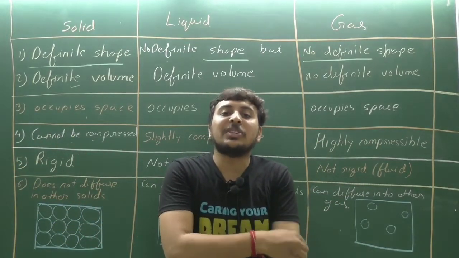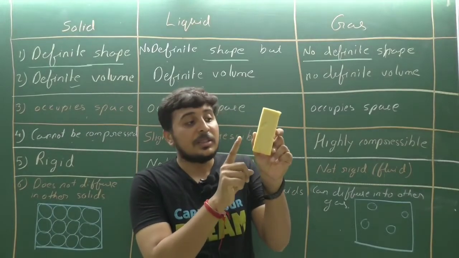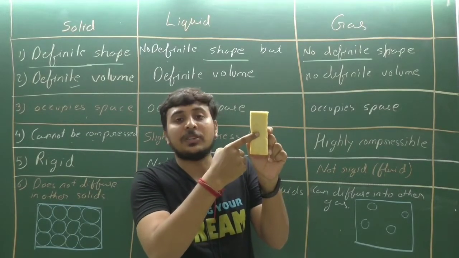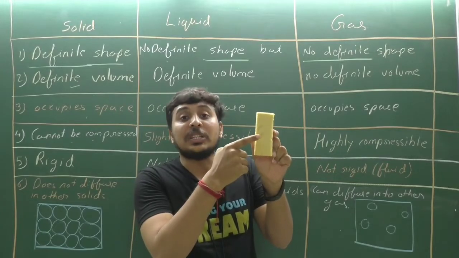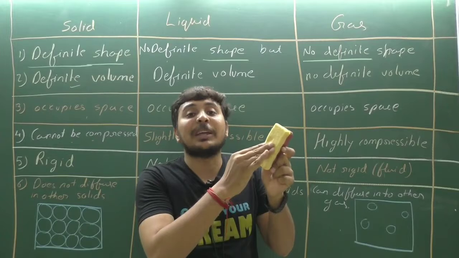When we apply pressure and decrease the size, for example, of this sponge, I am applying pressure on it, on a duster, then its shape changes. So it is compressibility. It can be compressed by applying pressure.